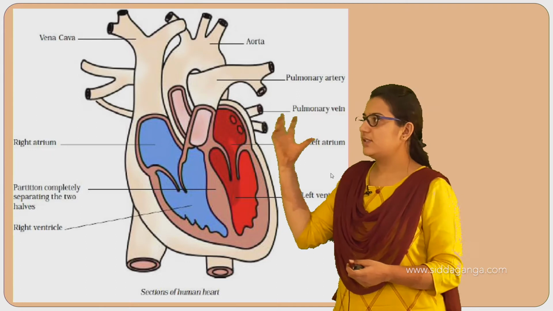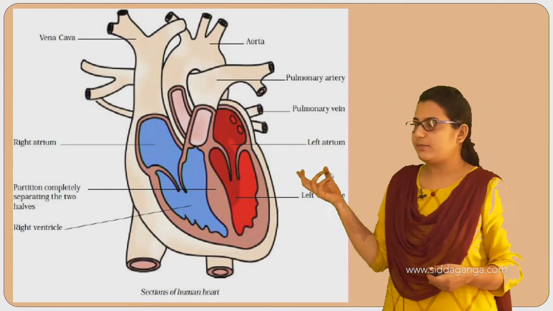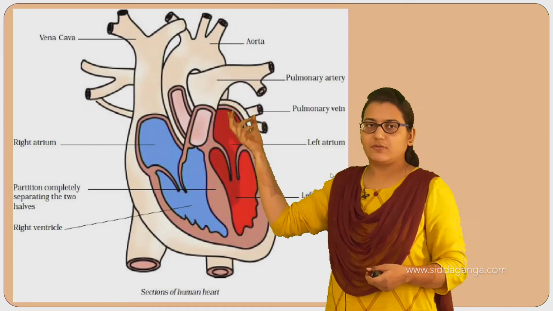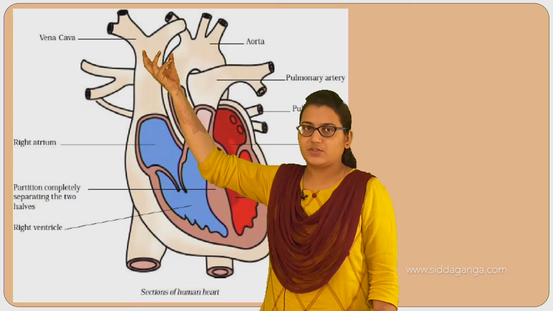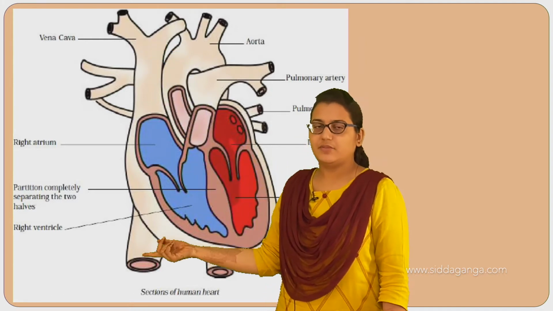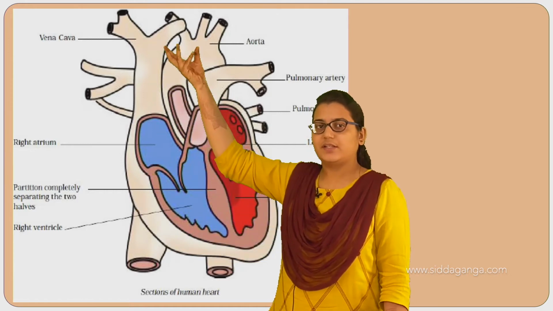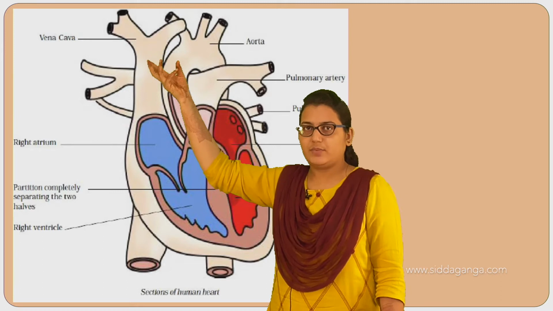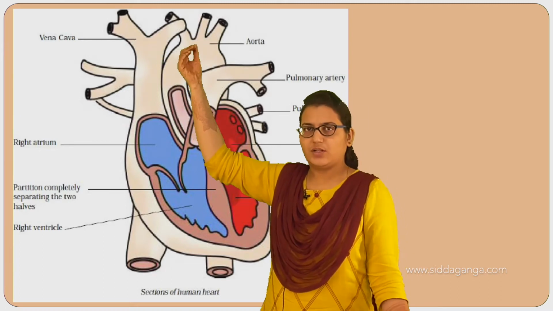So this is how the blood flows in our body. Let me repeat it once again. Listen carefully. These are the vena cava. This is the superior vena cava and this is the inferior vena cava. The superior vena cava carries the blood from the upper parts of our body, maybe from the chest, from the lungs.